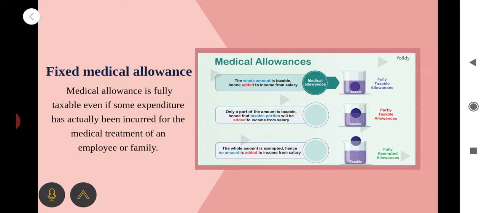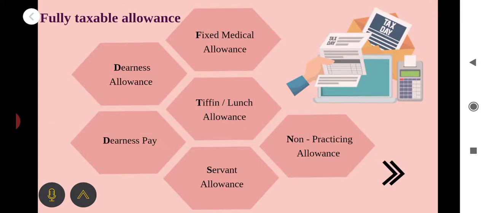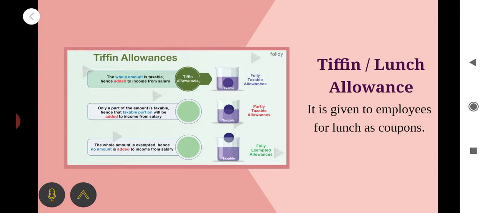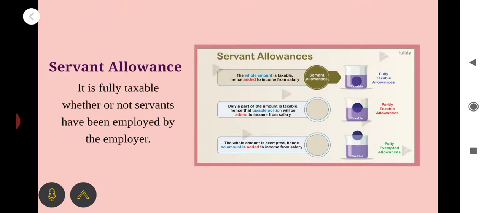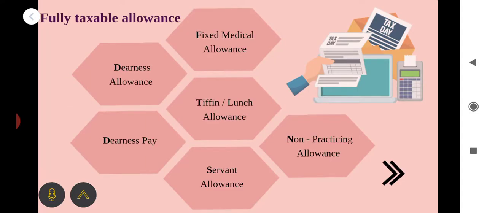Fixed medical allowance is fully taxable even if some expenditure has actually been incurred for the medical treatment of an employee or a family member. The next one, tiffin or lunch allowances. It is given to an employee for lunch as a coupon. It's very simple. The next, servant allowance. It is fully taxable whether or not servants have been employed by the employer. That is immaterial.